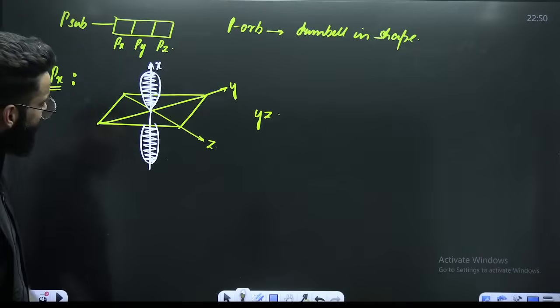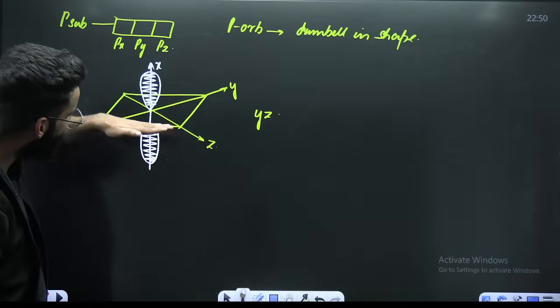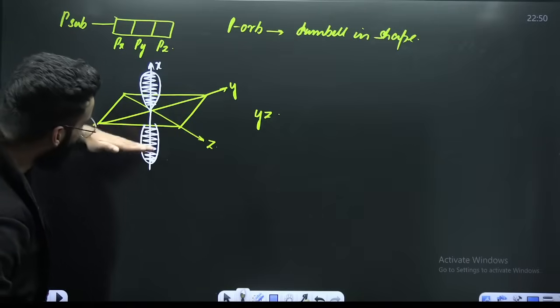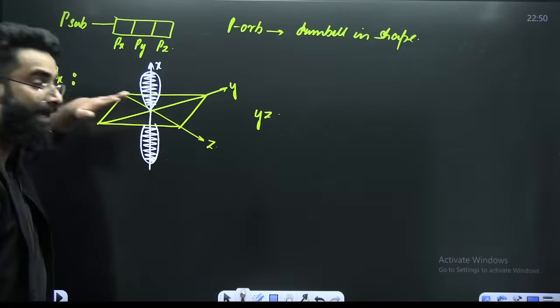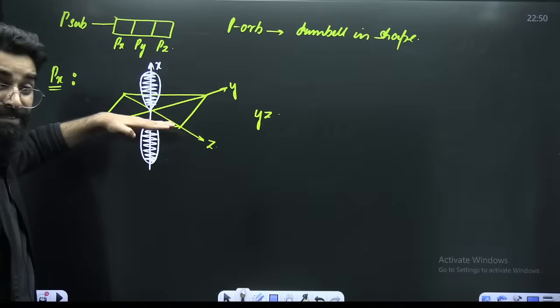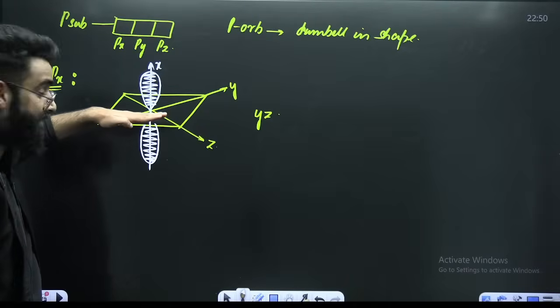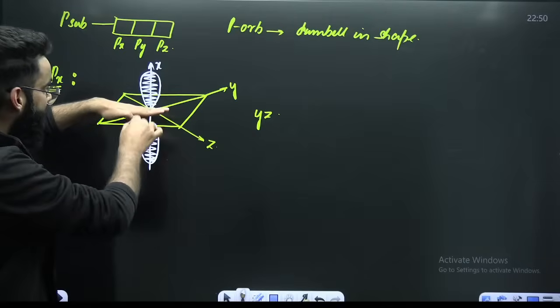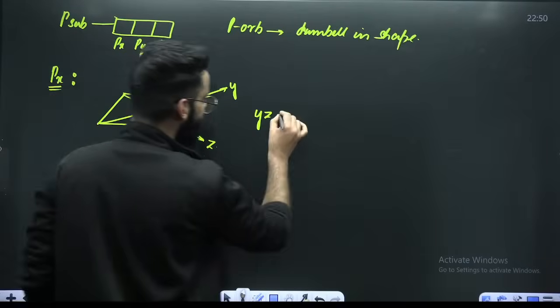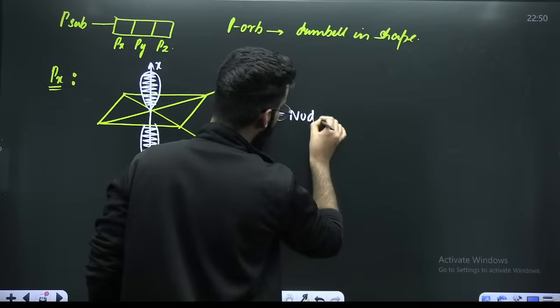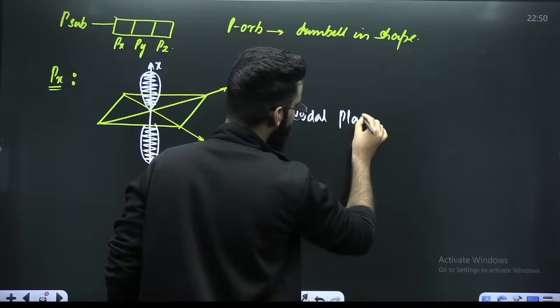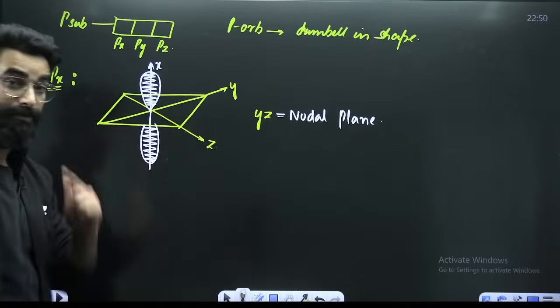Now, my dear students, do you see any plane? Do you see any plane cutting this orbital on which zero electron density lies, on which electron density is not present? There's a plane here, this YZ plane. This is the plane on which there is no electron density. Above the plane and below the plane, there is electron density. So this YZ plane is something I'll be calling the nodal plane, right?